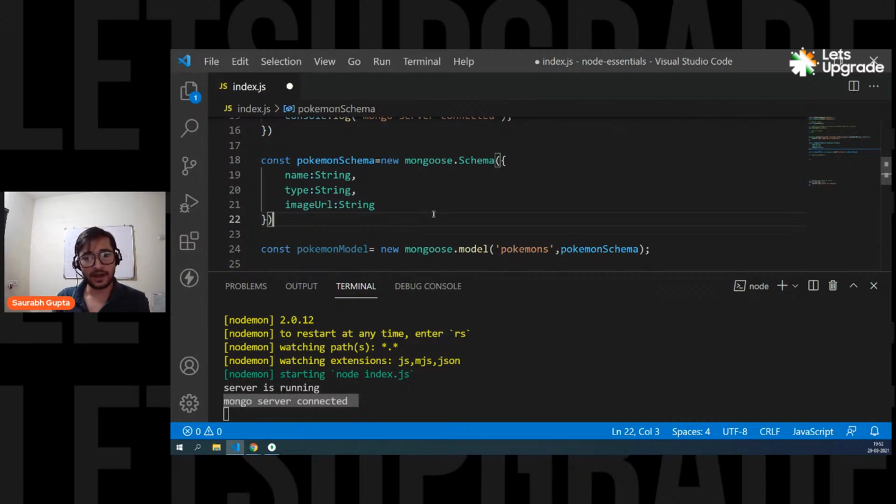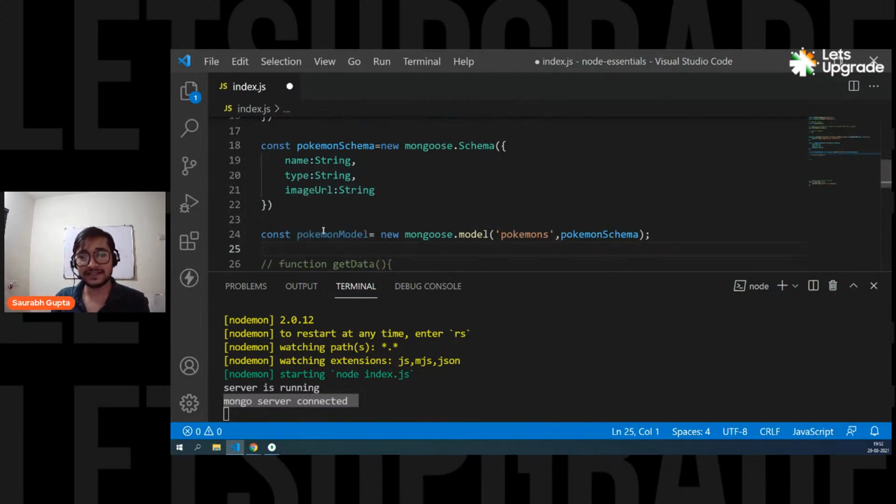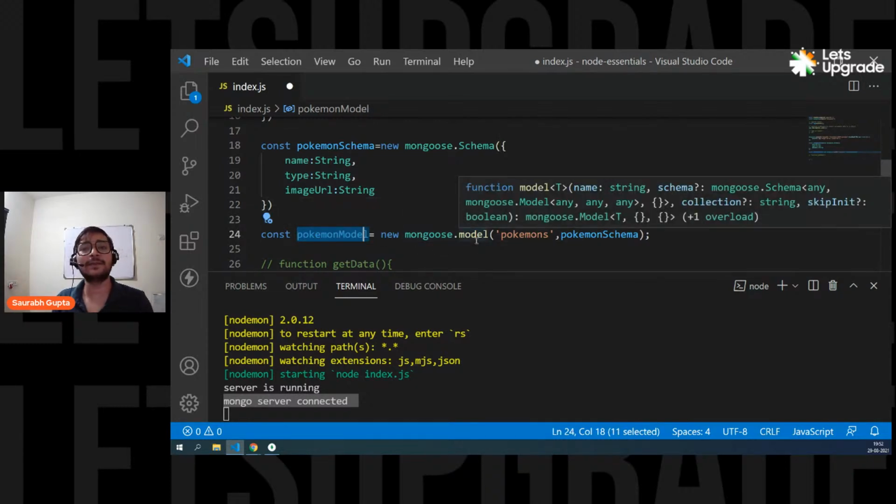So we have created a schema, we have created a model. In the model, we specify which collection we are using, and it is connected to which schema. And now we are going to use this model object to do everything, to insert data, to retrieve data, because in this model only we have specified this is my collection and this is the schema that it has to follow. That's it. So simple. I created a simple object, pokemonModel. I said new mongoose.model. We are simply creating a model.